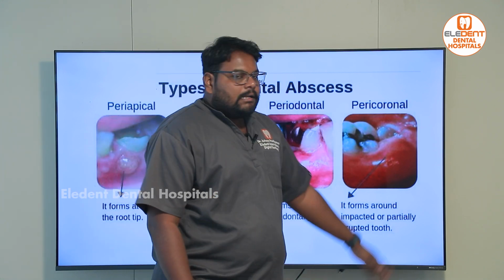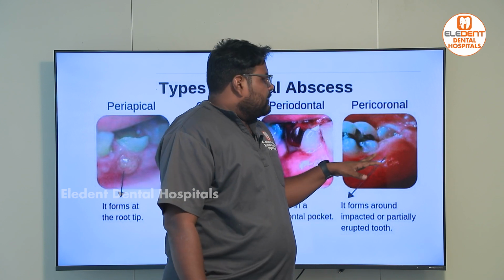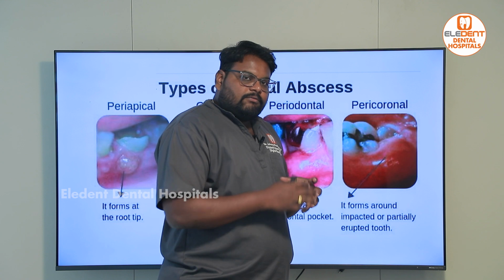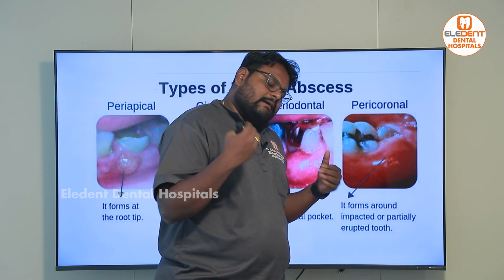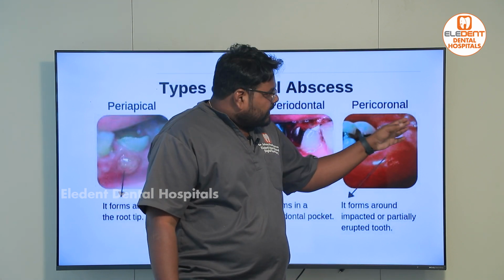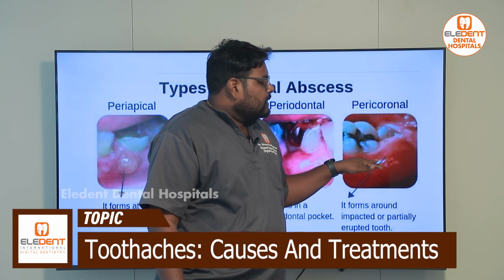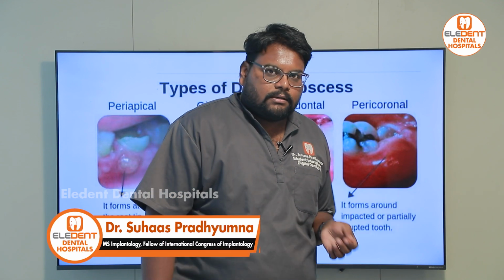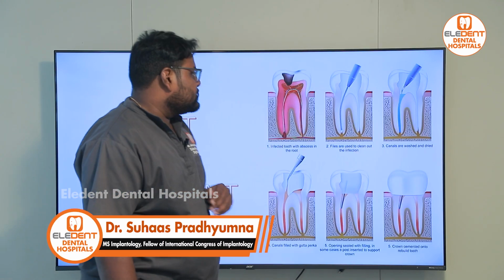Finally, pericoronal abscess. This happens at the wisdom tooth region, where the tooth is impacted and there is a lot of soft tissue trauma happening, and slowly it develops into an abscess. At that time we can do a pericoronitis procedure to try to relieve it, but ideally it is recommended that you get your wisdom teeth taken out. That is the best option.